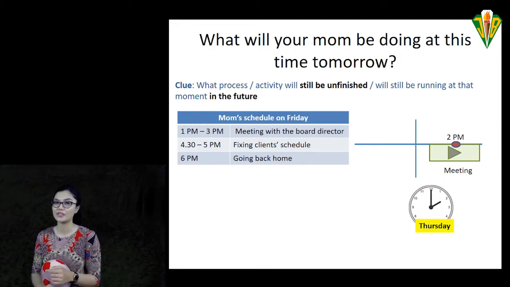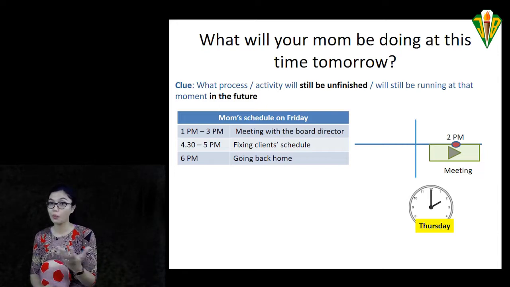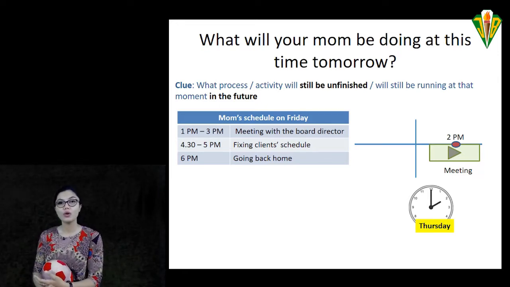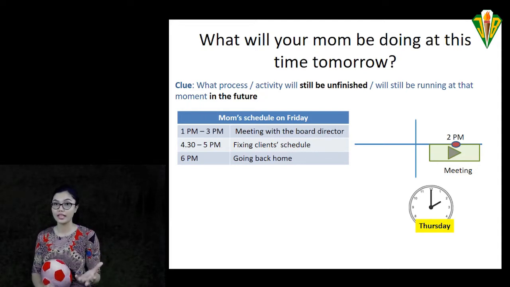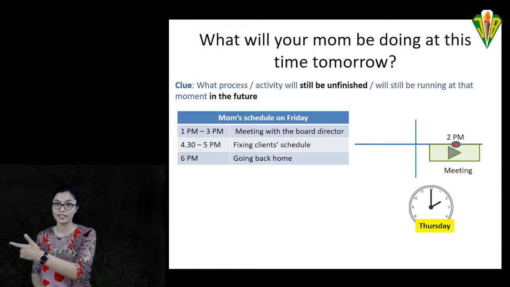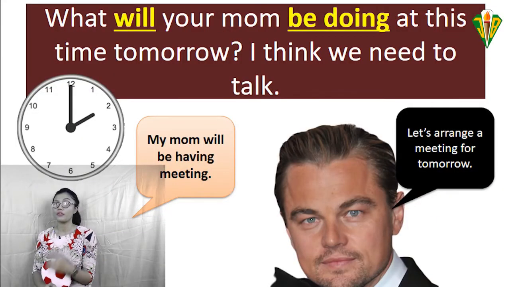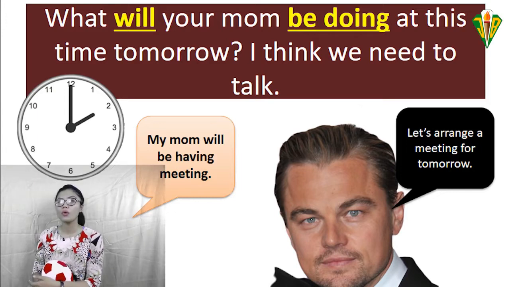This is the future continuous. We use future will plus be plus verb-ing. So it is used to show a process or activity that will still be unfinished at a moment in the future. For example, with this one. What will your mom be doing at this time tomorrow?